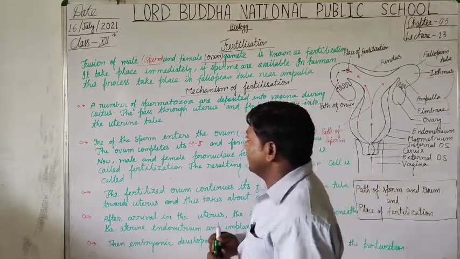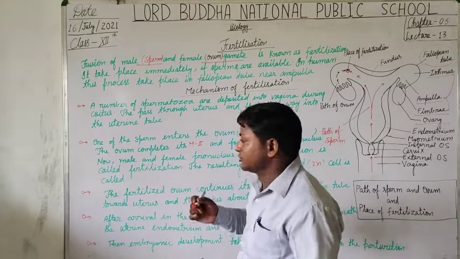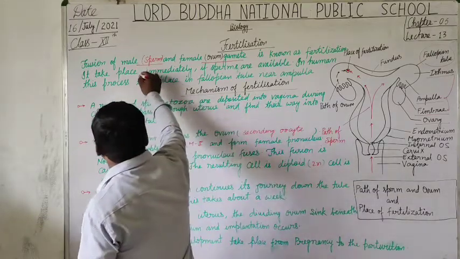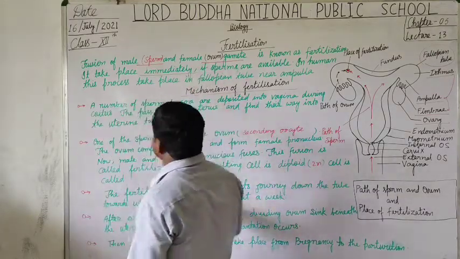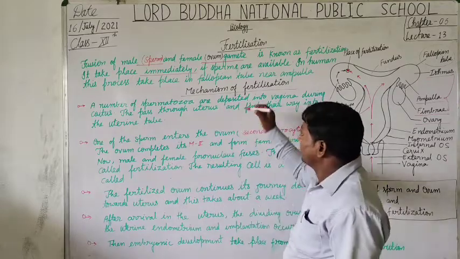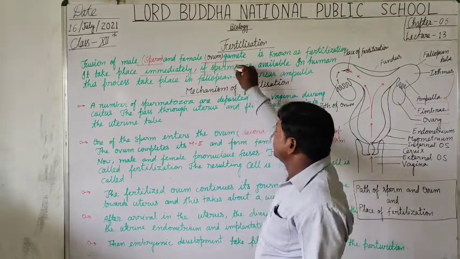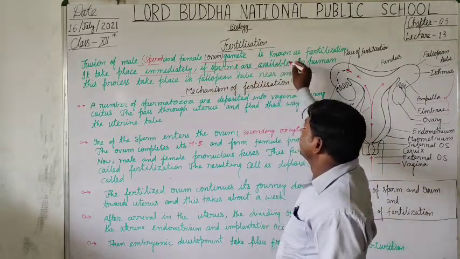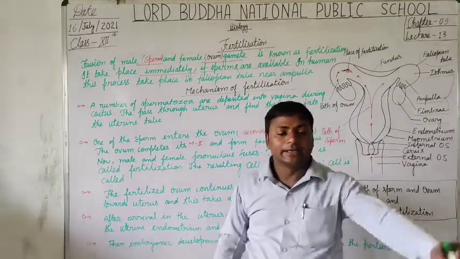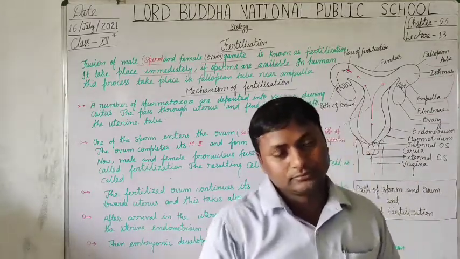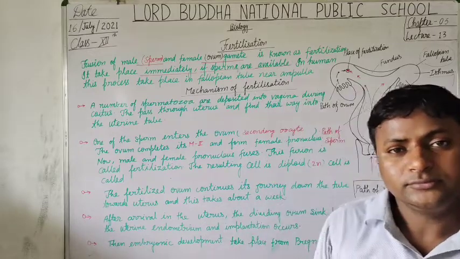It takes place immediately. Yes, students, the process of fertilization takes place immediately if, this is the condition, if sperms are available. Is that clear?